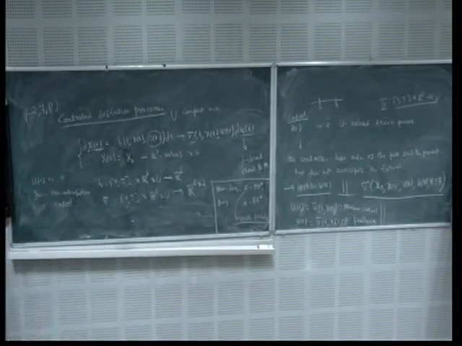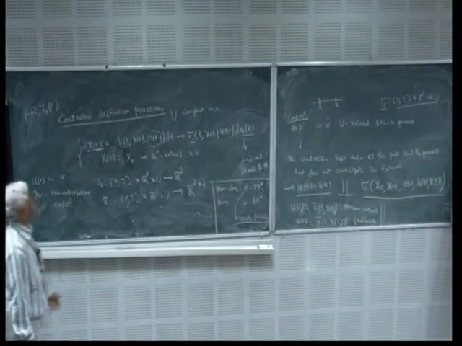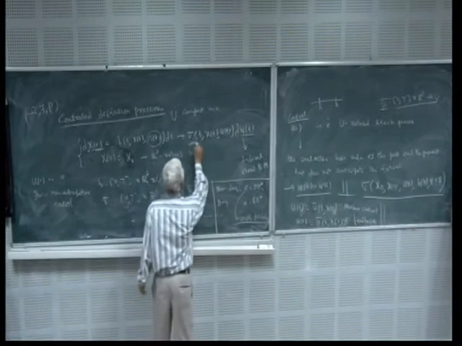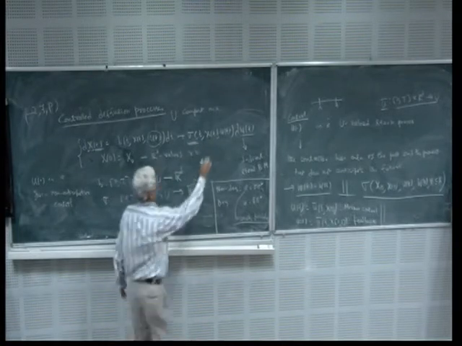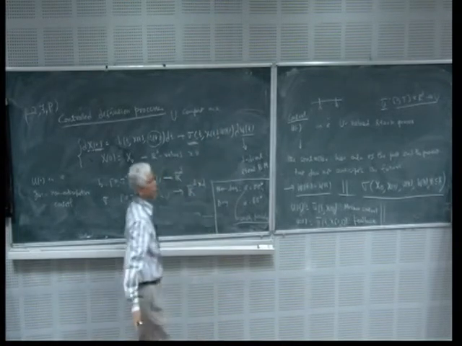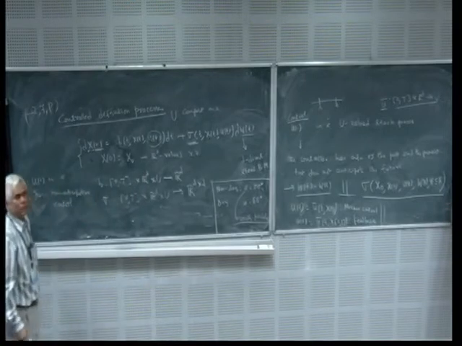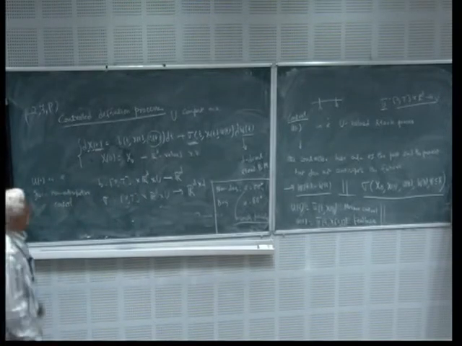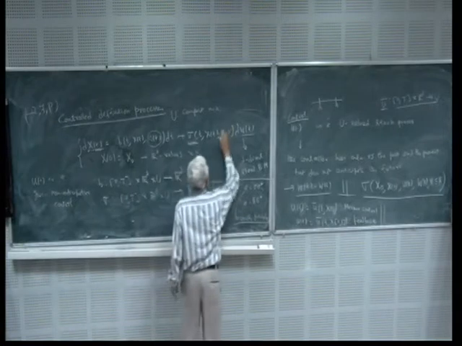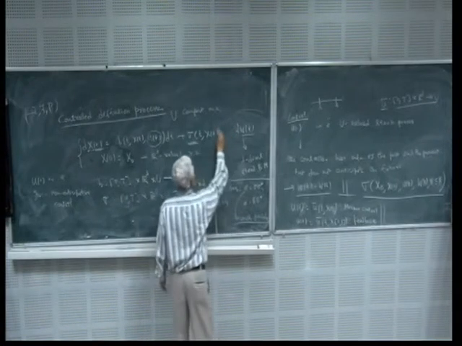Now what is the difference? Look at it from a completely intuitive viewpoint. Suppose it is uniformly parabolic. Now don't worry about this control, for the time being forget that there is a control in the noise term. Suppose it is uniformly parabolic, let's not have this. Suppose it is uniformly parabolic.